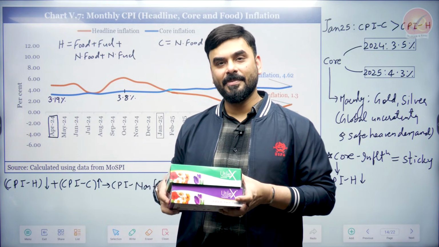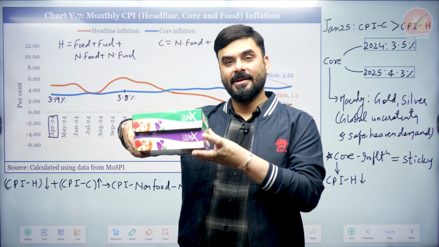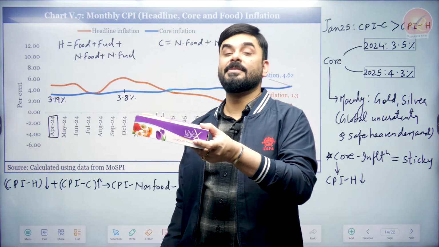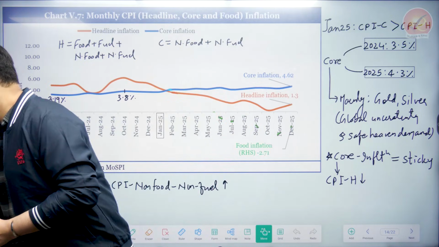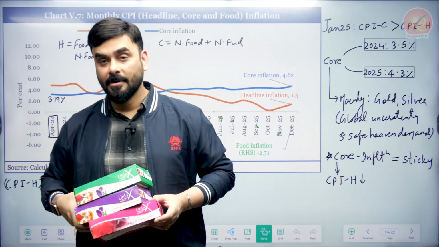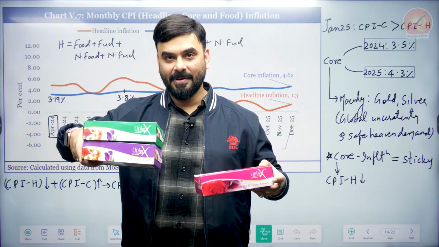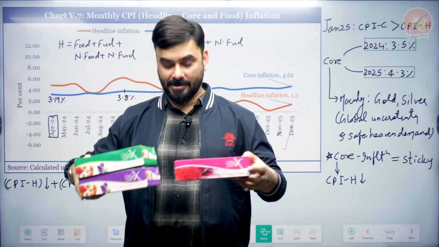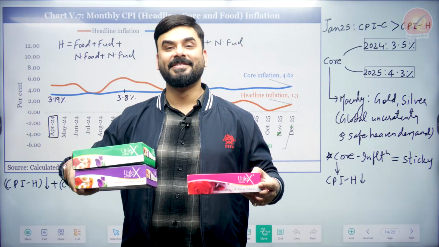So we are going to examine the relationship between this, which is CPI headline, and if you remove food and fuel, this below part, which is CPI core. This we are going to examine, okay?